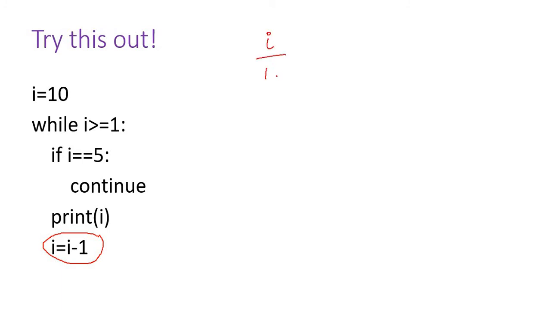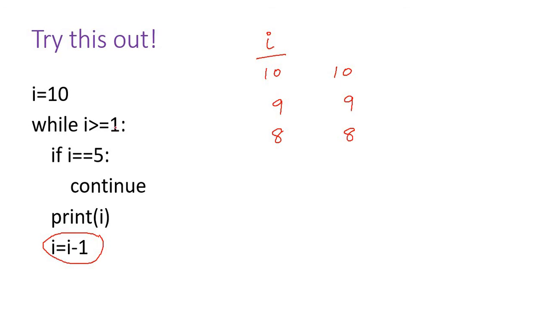i equal to 10, the condition is satisfied, it is not equal to 5, so it prints 10. i is decremented to 9, it is greater than 1, not equal to 5, so it prints 9. Now it is decremented to 8. 8 greater than or equal to 1, it is not equal to 5, it is printed.